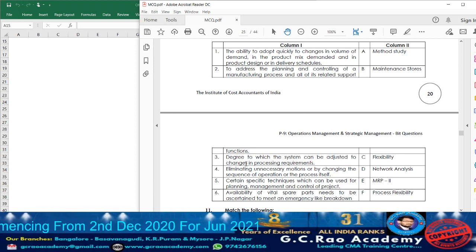Next, point number 3. What are they telling? Degree to which the system can be adjusted to changes in the processing requirement. So if whatever process they have adopted is flexible enough, it means they can adjust.